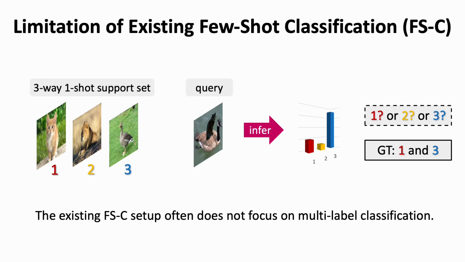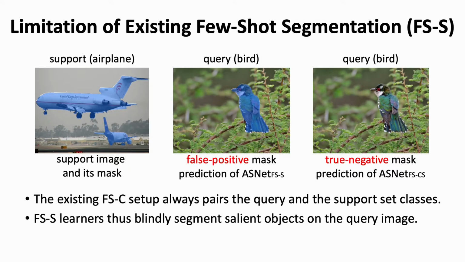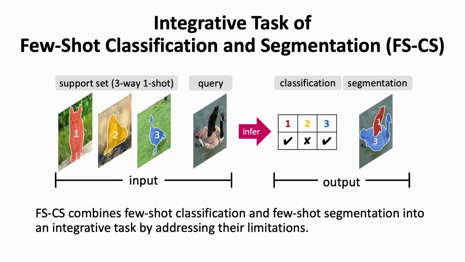The existing few-shot classification assumes that there exists a single object class, therefore it cannot perform multi-label classification. On the other hand, the existing few-shot segmentation assumes that the support and query classes are always the same. As a side effect, few-shot segmentation models are often trained to segment out any salient object on a query image. In this example, the ground truth is not to segment anything, since the word is irrelevant to the airplanes.